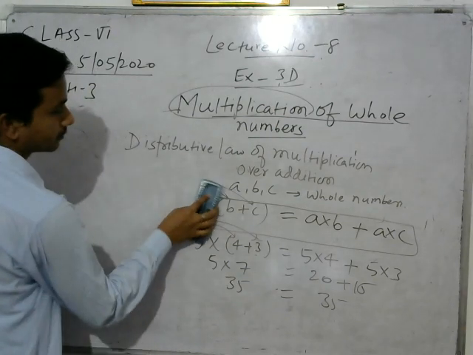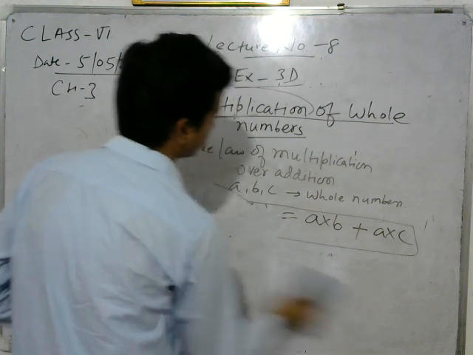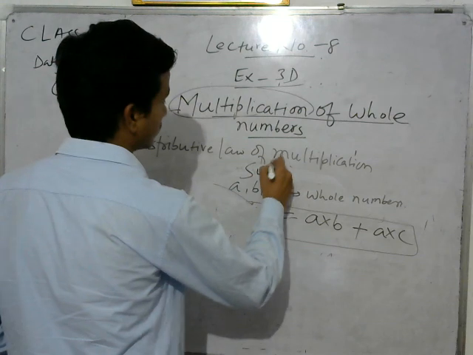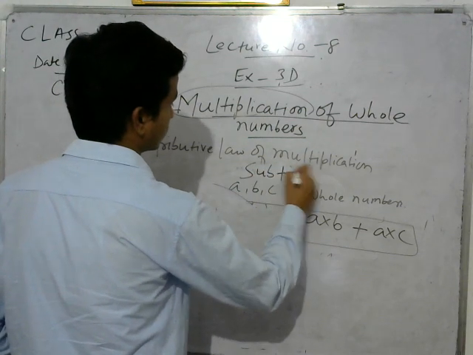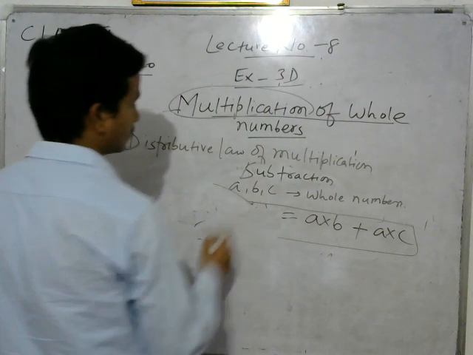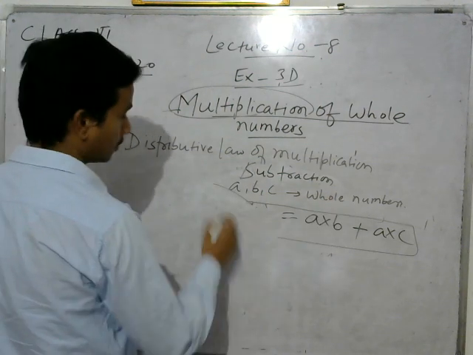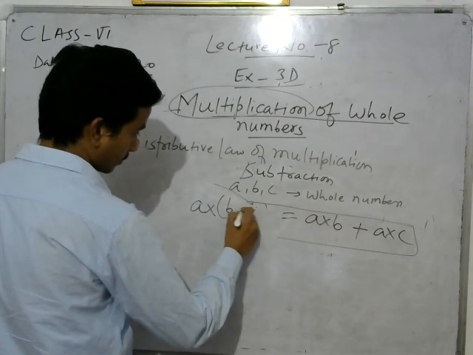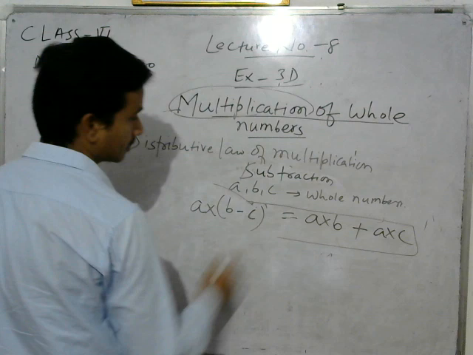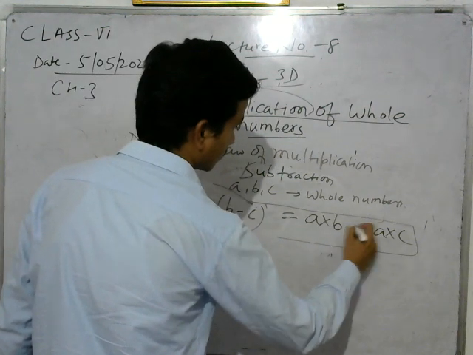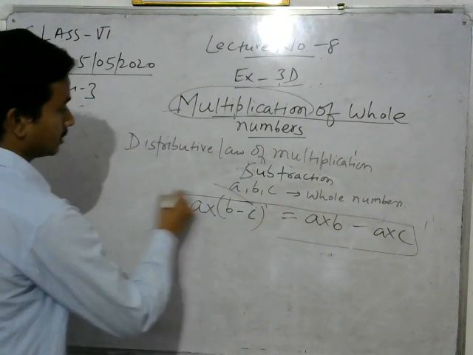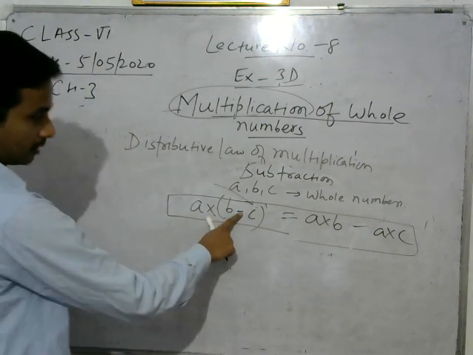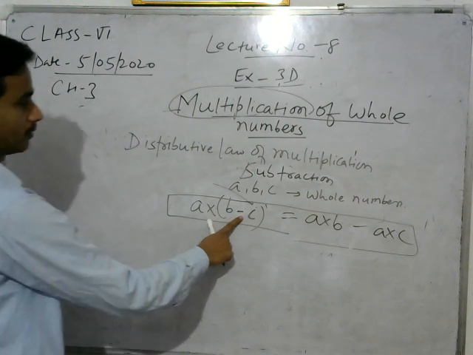Now we will see the next property, the distributive law of multiplication over subtraction. In this property, A, B and C are whole numbers, the same thing, only in place of plus there will be minus here. The only change is that.